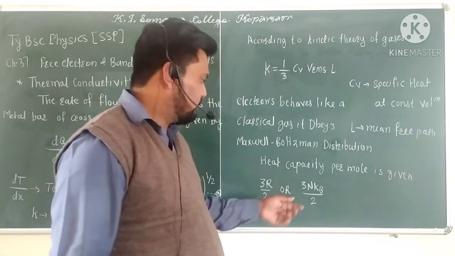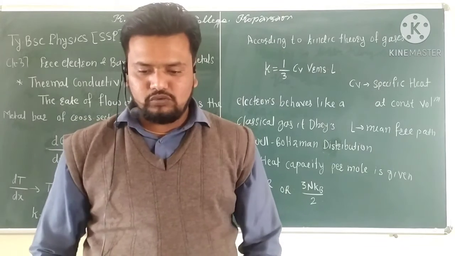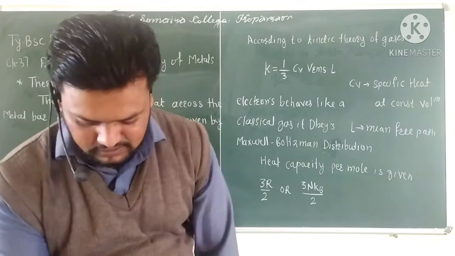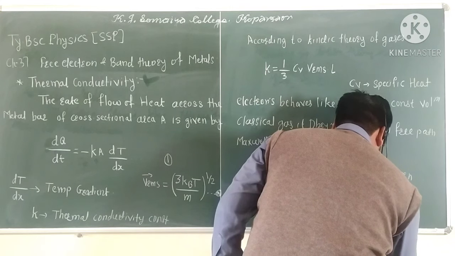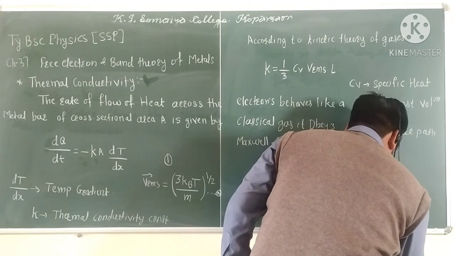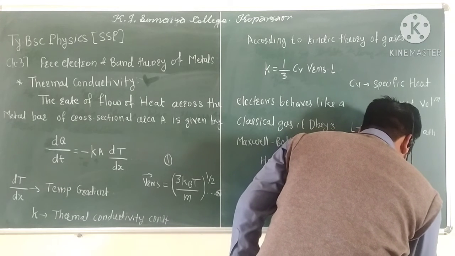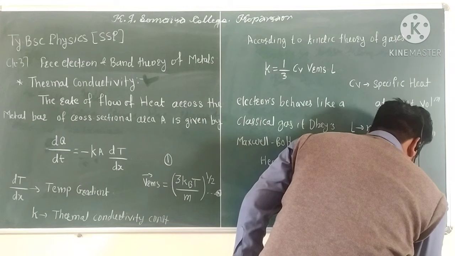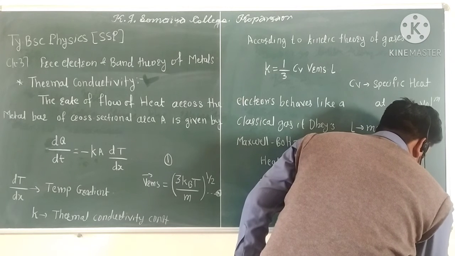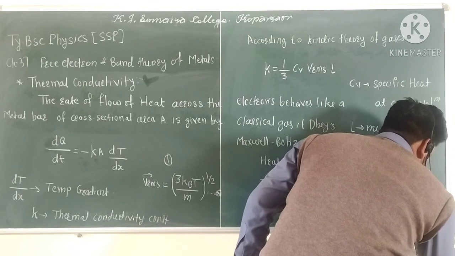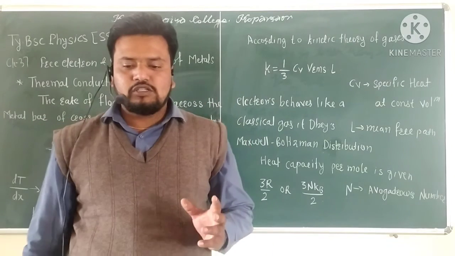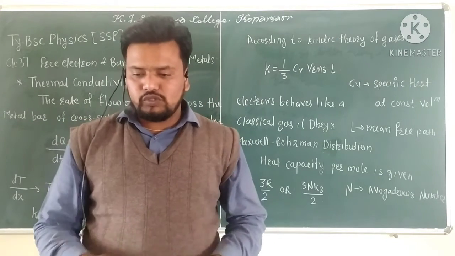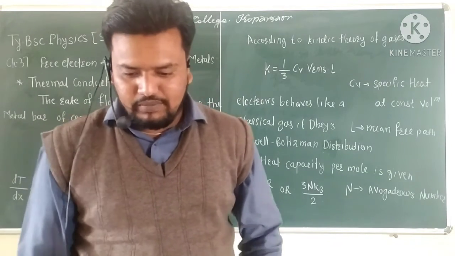So 3R by 2 or 3 N kB by 2, where N is the Avogadro's number.